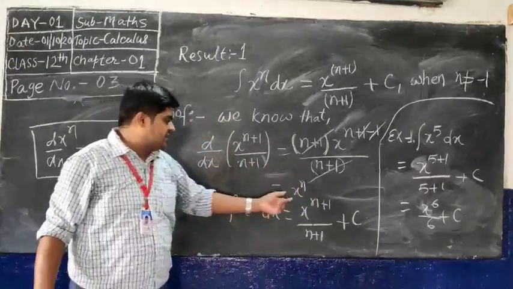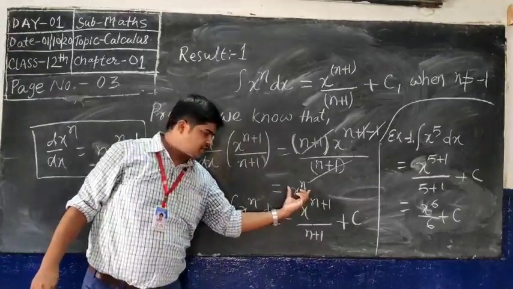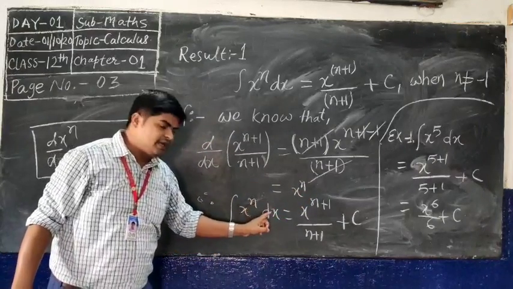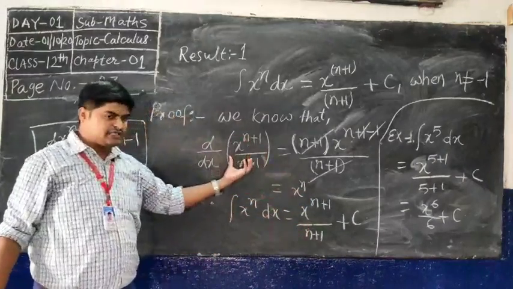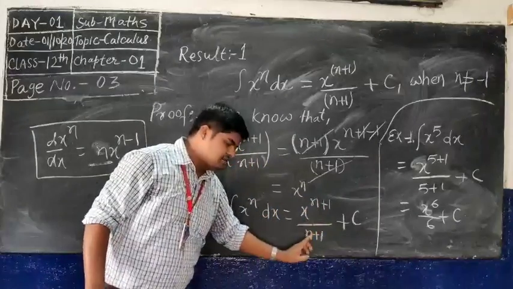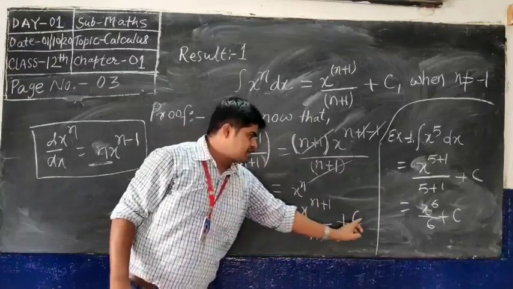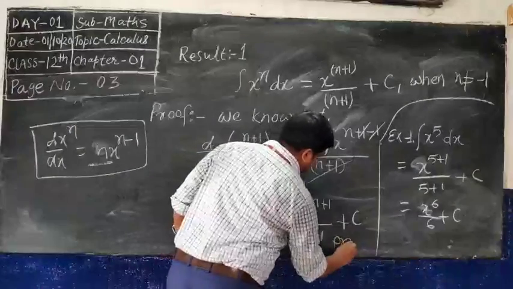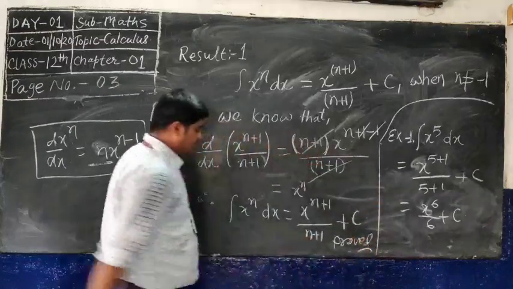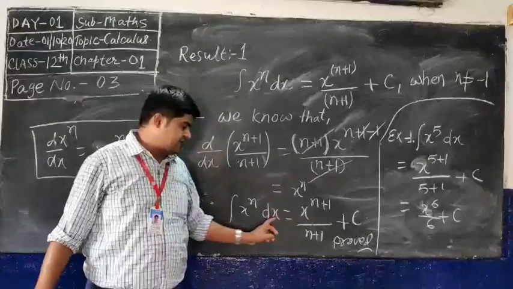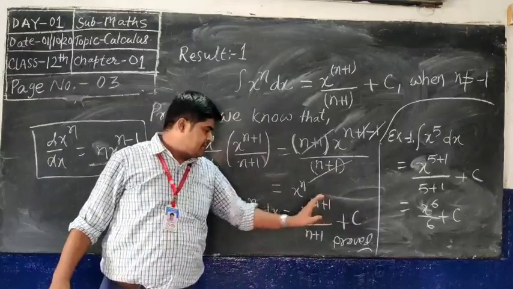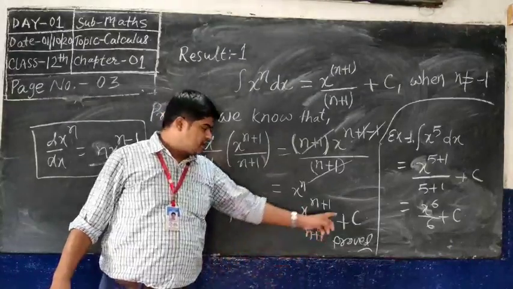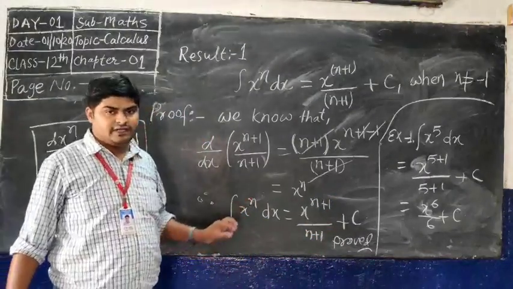Now you have to find here the differentiation and integration of x to the power n. So integration of x to the power n dx is equal to reverse of this, x to the power n plus 1 by n plus 1 plus constant term. Okay, so this is the actual formula. Constant term is the constant term of integration.